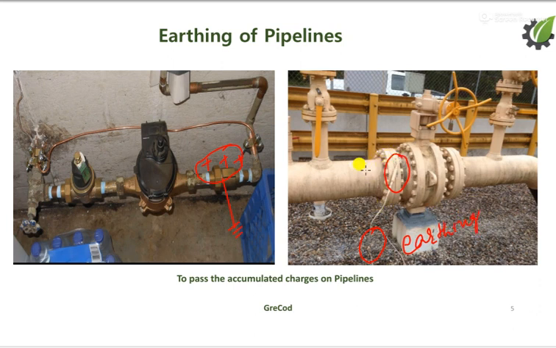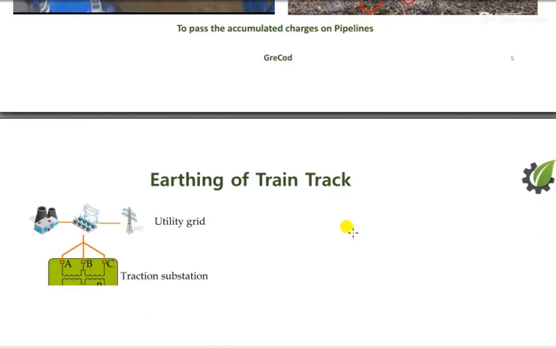The reason for earthing here is that if any liquid passes through these pipelines, definitely it will have some charges. And we have to draw off all the charges which are accumulated across the pipe, to pass the accumulated charges on the pipelines.